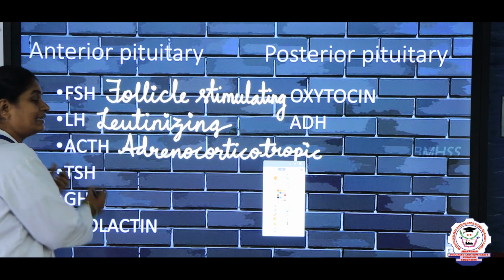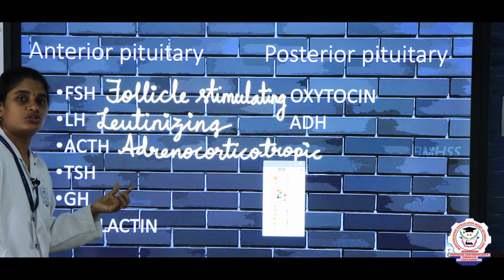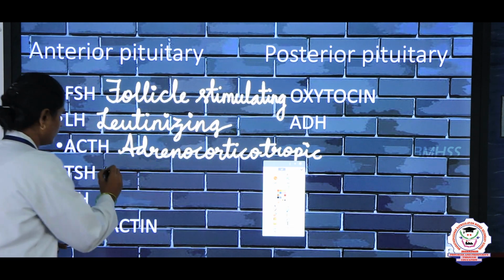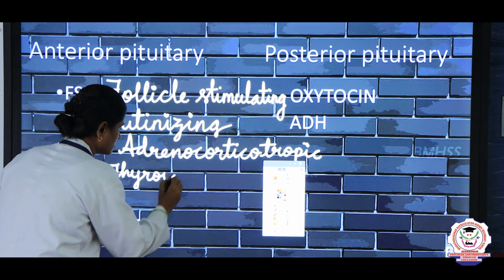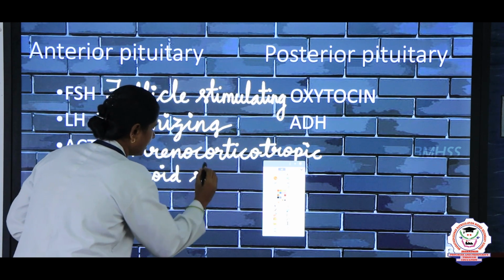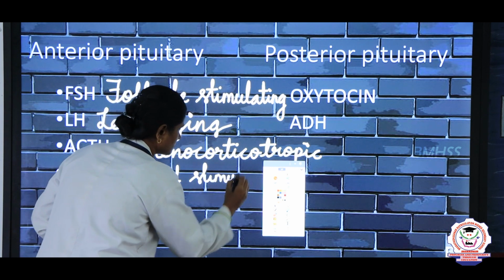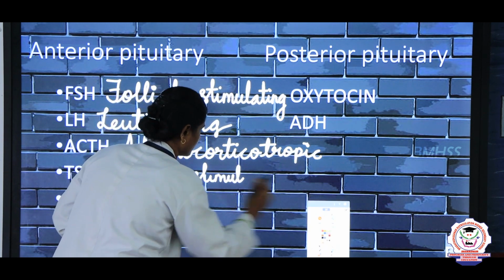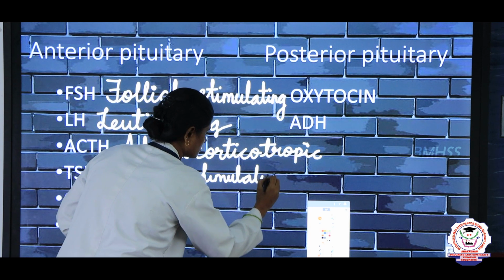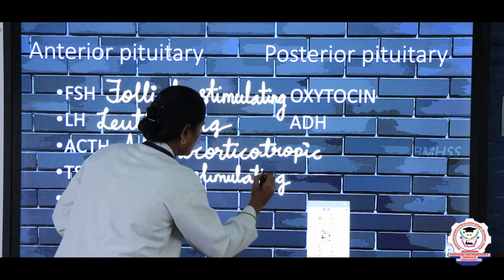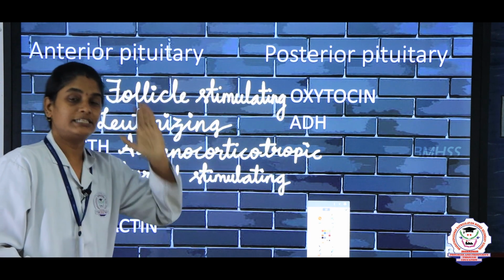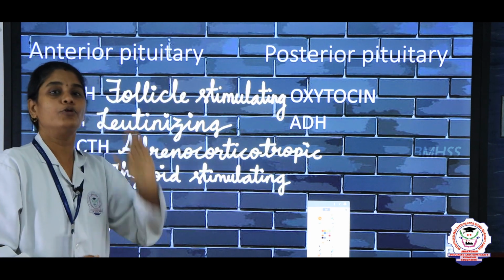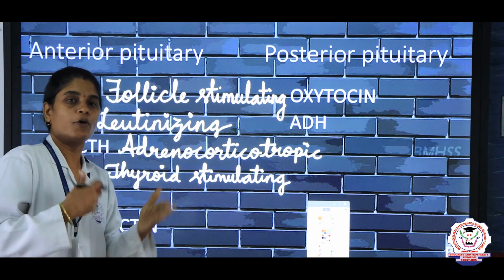The next one, TSH. TSH refers to thyroid stimulating hormone. The pituitary gland stimulates the thyroid gland to produce the thyroid hormones.